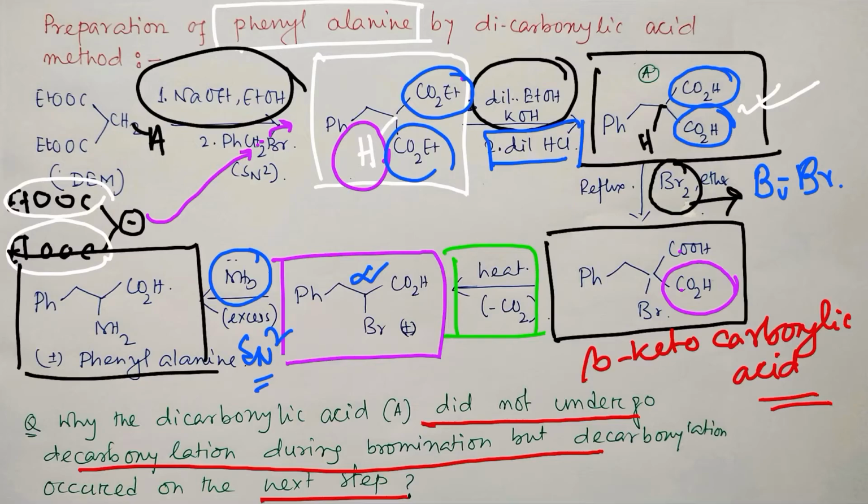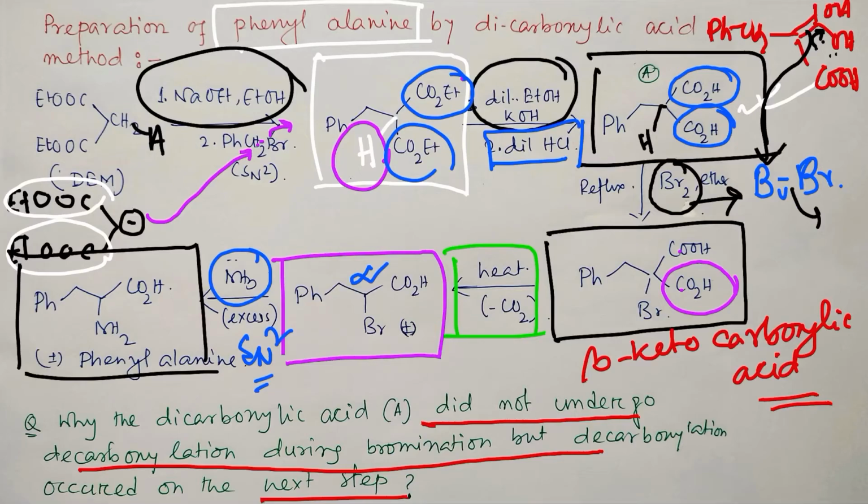So first of all, if I draw this, I guess it will be easier for you. This PhCH2, this double bond, OH, and in the second step COOH. So in the next step, what happens? This OH pushes its lone pair, and this attacks the bromine, and it leaves. So in this way the reaction occurs.